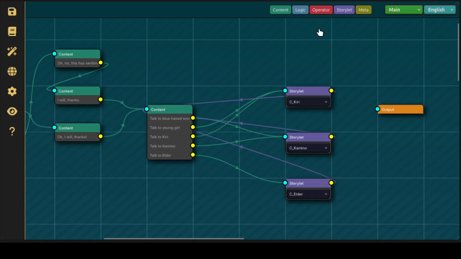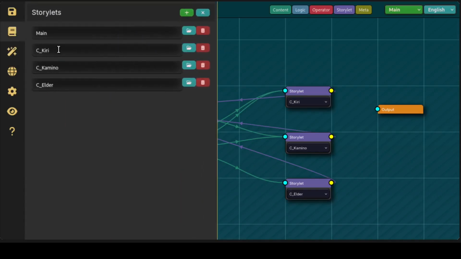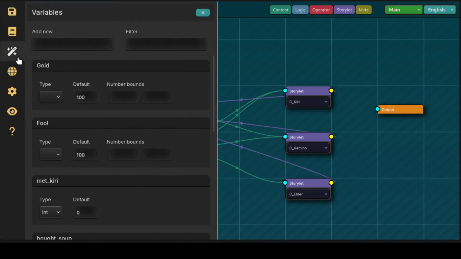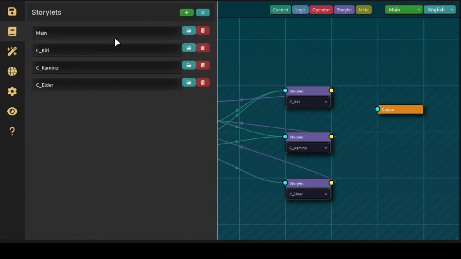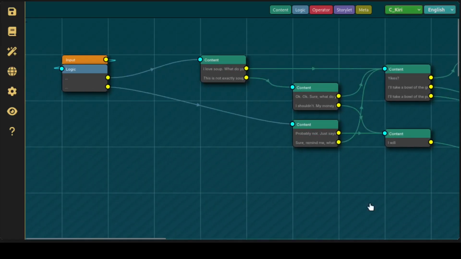I've got, in this case, I'm using conversations as storylets, which you create on the left here. My conversations are all prefixed with C underscore. The idea is that eventually I will have a filter for it, like I have here in variables, where I can just do met, and then it filters it down like that. But yeah, so here you create your storylets. Here's the add button for adding a storylet. So here's the Kiri storylet.